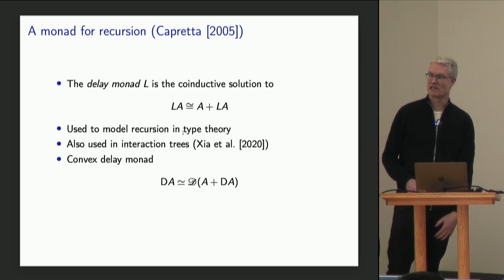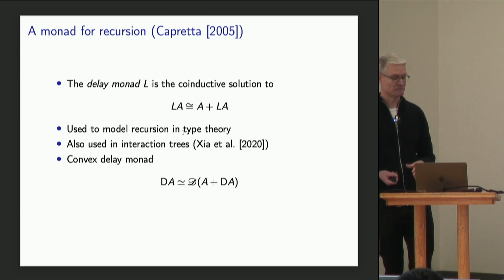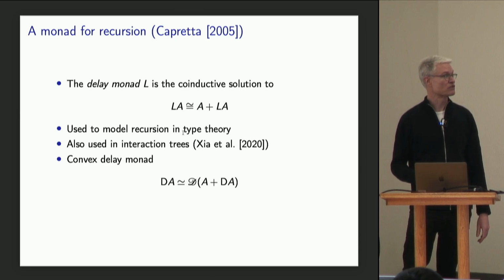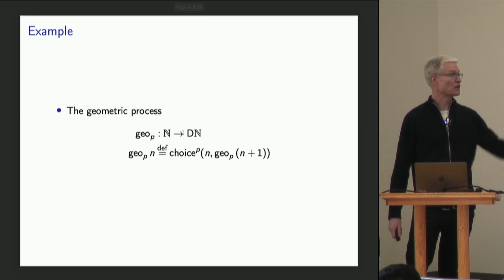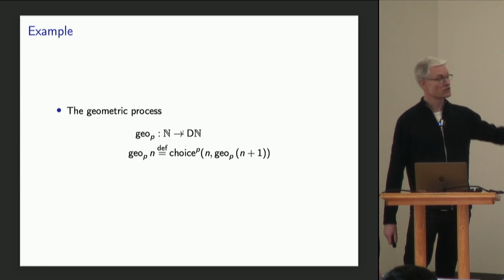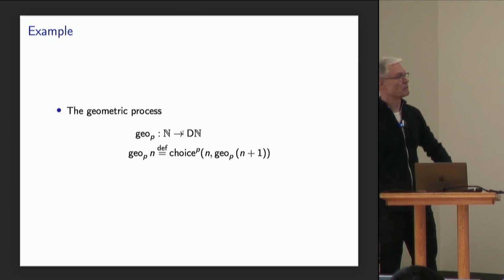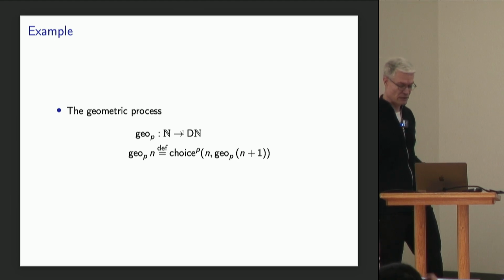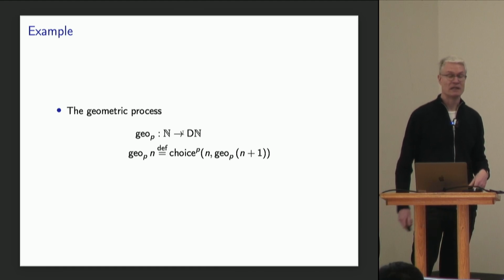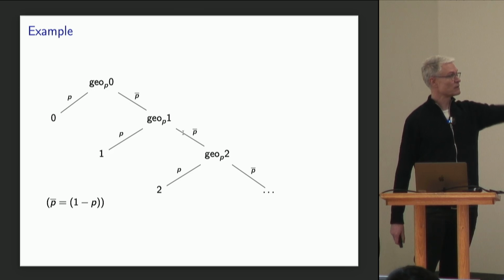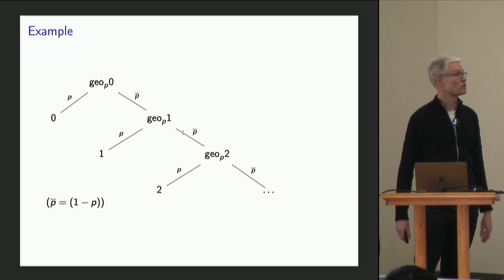And so this is actually a very natural model of this combination of recursion and probabilistic choice. For instance, if we're modeling the geometric process, which given an n returns n with probability p, and with probability 1 minus p calls itself recursively with n+1, we can model that in this monad as a tree like this, where the branching is a distribution.